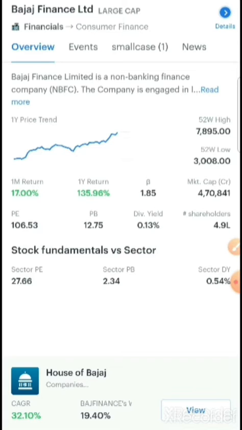Similarly, if the beta is for example 0.50, then whenever the Nifty gives 1%, this specific stock will give 0.5 percent returns. It works in terms of both positive and negative returns. If the Nifty gives a negative 1% return, then Bajaj Finance for the same day might give 1.85 percent negative returns. So with respect to the Nifty,